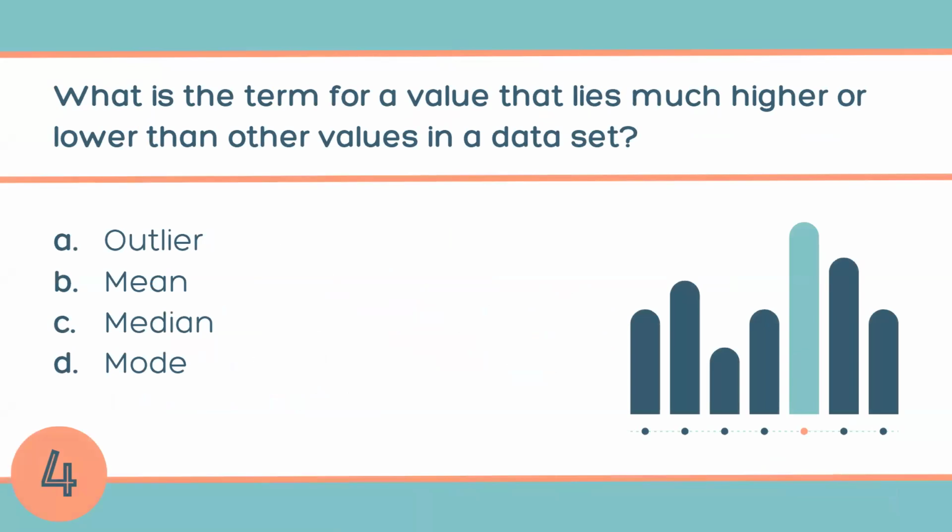What is a term for a value that lies much higher or much lower than the values in the data set? For example, in this data set, this value falls here, then it's called an outlier.